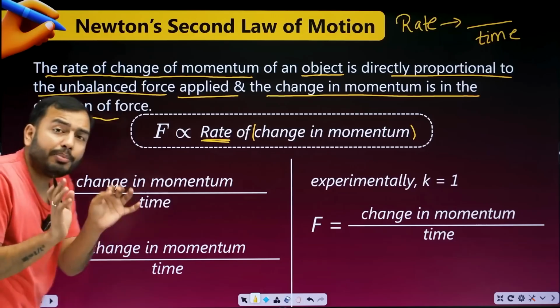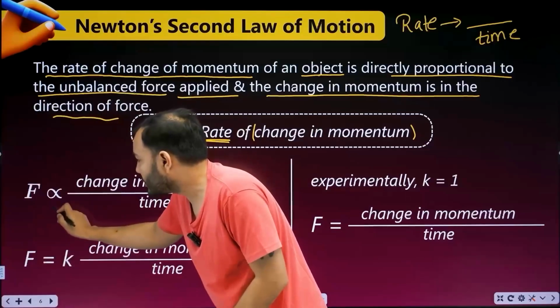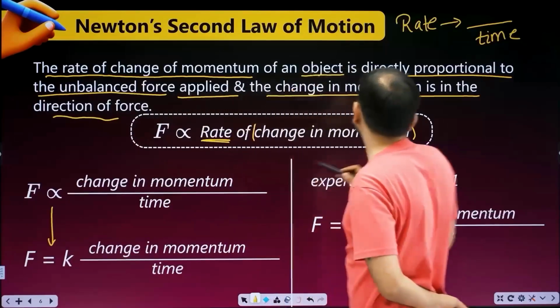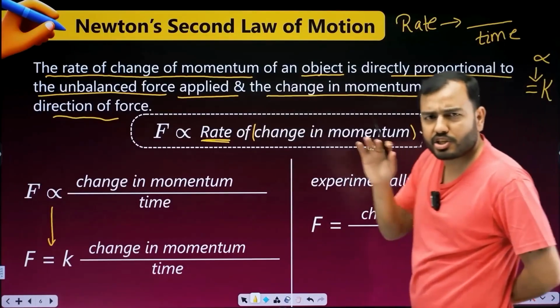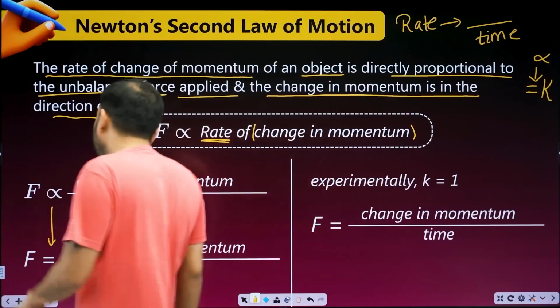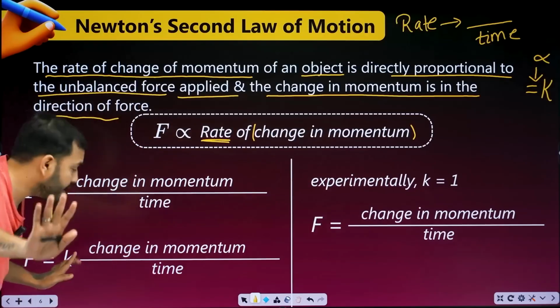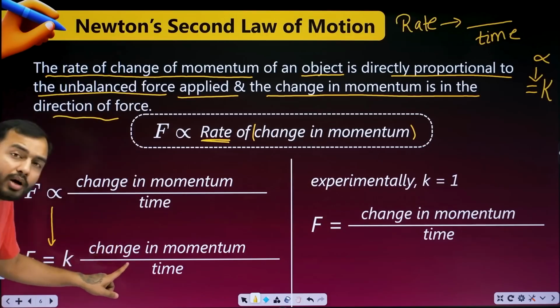Beta, in this world, whenever we remove the proportionality sign and bring in the equal to sign, we have to add one constant k. Whenever, anywhere in the world, you go from the proportionality sign to the equal to sign, you must add a k along with it. I am teaching you all these basic things of physics. So F is equal to k times change in momentum upon time.